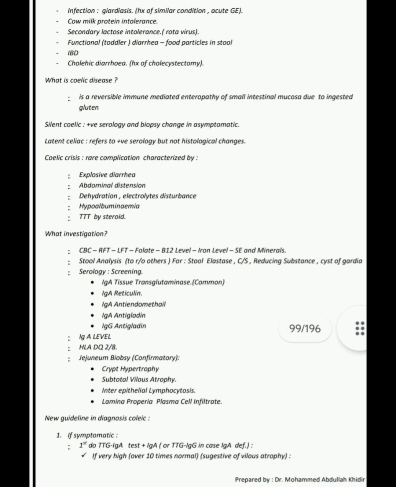Now, what investigations do we do for celiac disease? Complete blood count, renal function test, liver function test, folate, vitamin B12 level, iron level, and minerals level. Stool analysis, to rule out others: stool elastase, culture and sensitivity, reducing substance, cyst of Giardia.